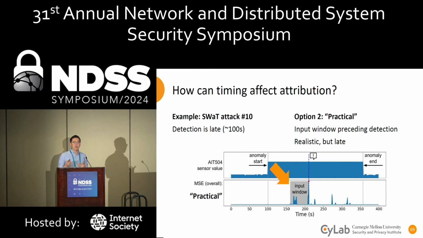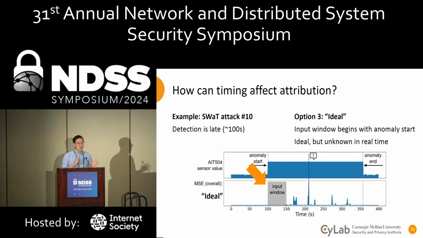The second option would be to do what we're calling the practical strategy. This is just to take the input window that precedes the actual point of detection. It's realistic since this point is actually flagged in real time, but it comes late. It's over 100 seconds after the initial attack began.